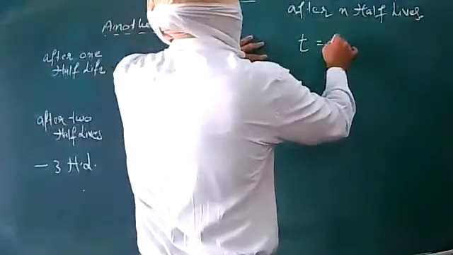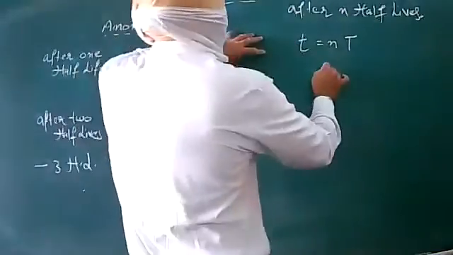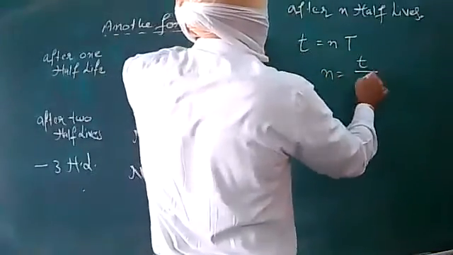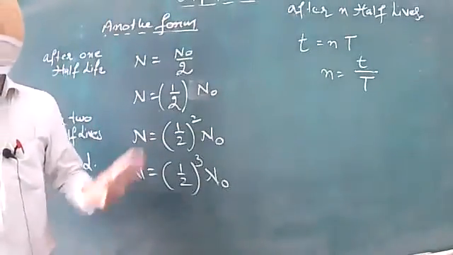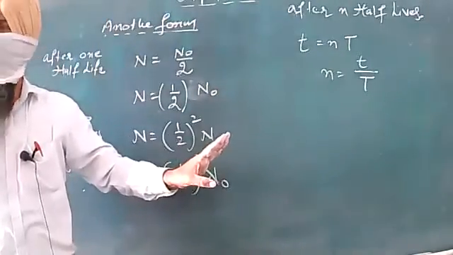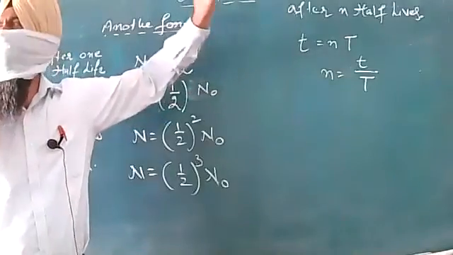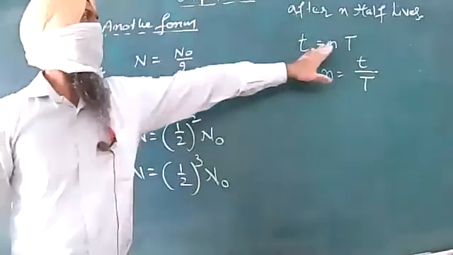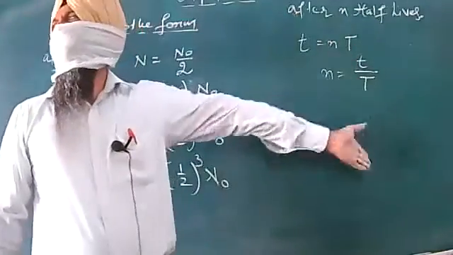This is equal to n into T. I can write in this manner. And dear children, n will be equal to small t by capital T. This is how we can calculate. n is the number of half lives. This is the total life span of the sample. We have divided it into n half lives. So n we can calculate in this way.